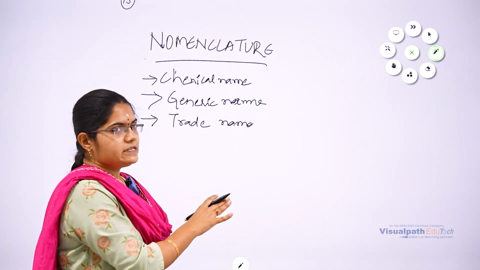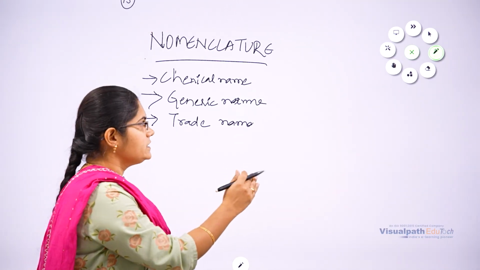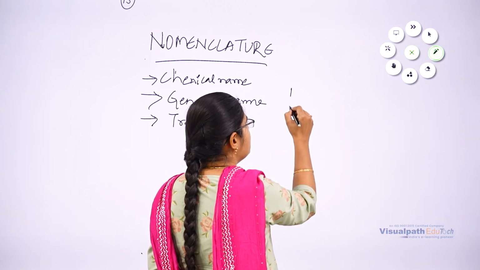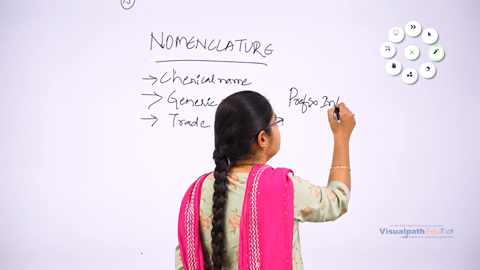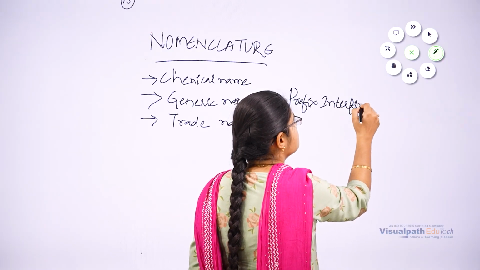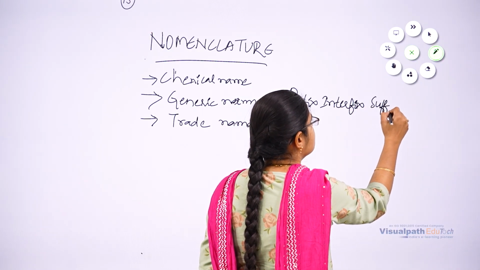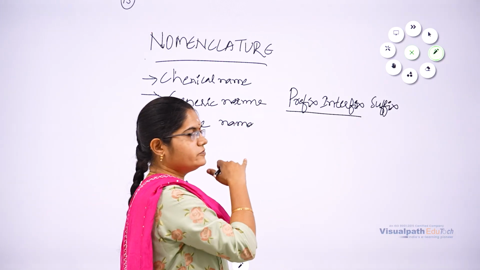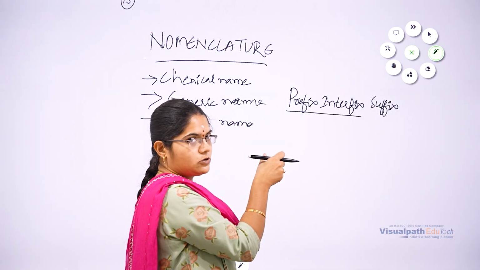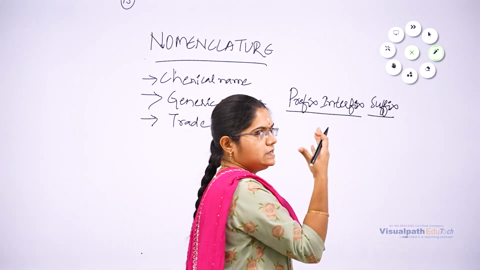All of these names will have three parts. A name will generally have three parts, that is prefix, interfix, and suffix. The first part is the prefix, the middle part of the name is the interfix, and the suffix is the stem of the name.